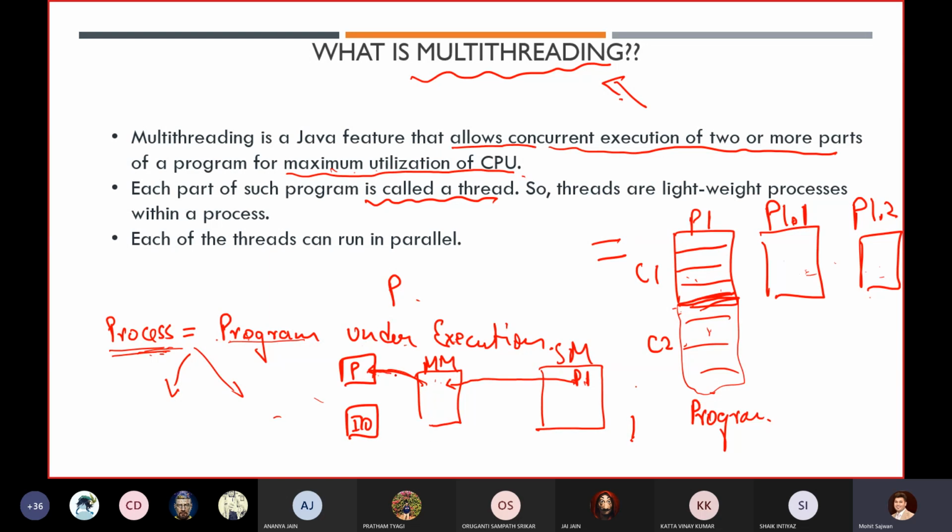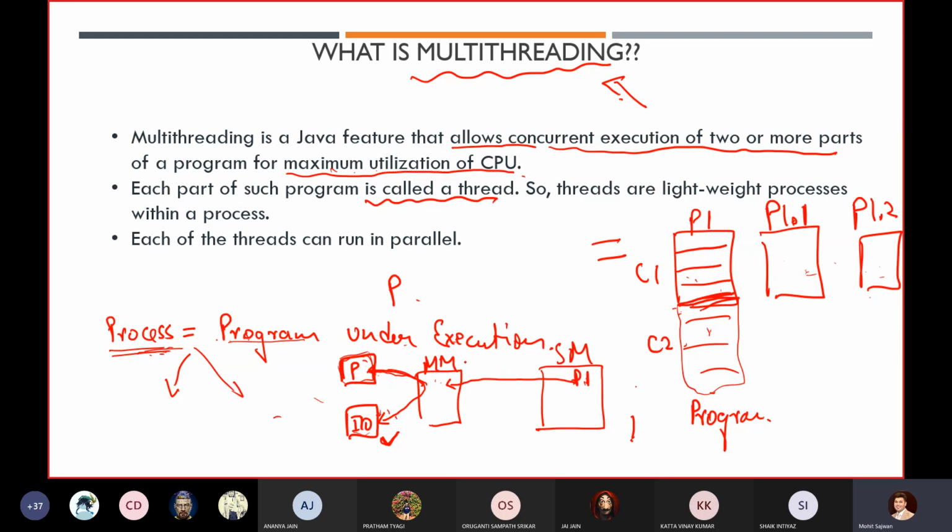So what will it do? It will go to the input output operation. Let's assume that input output operation is taking a lot of time. During that time, if somebody asks what my processor is doing, we will say that our processor is doing nothing, because it is waiting for this particular operation.